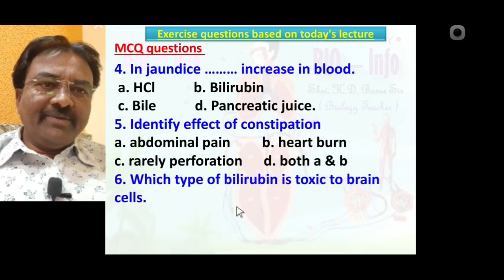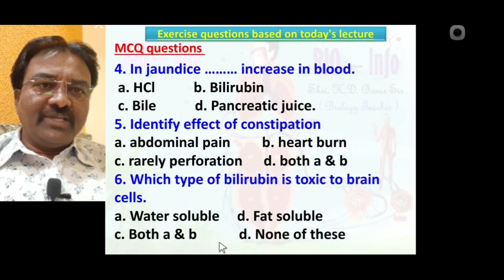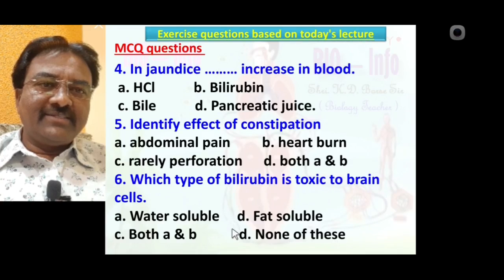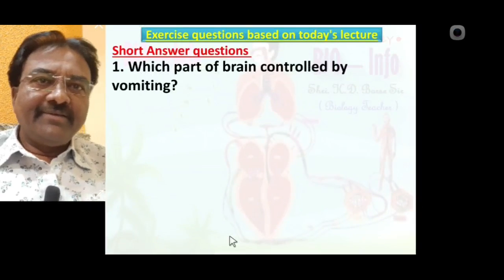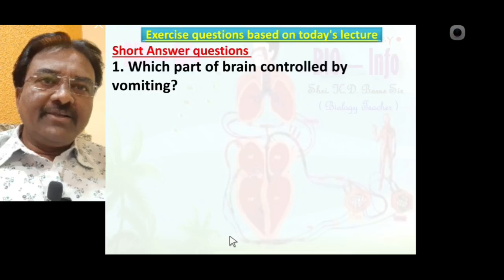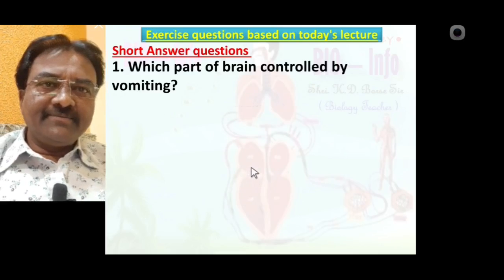Which type of bilirubin is toxic to brain cells? Water soluble, fat soluble, both A and B, none of these. Yes, the correct option is D, fat soluble bilirubin is more toxic to the brain cells. Short answer questions. Number 1. Which part of the brain controls vomiting? Yes, the medulla oblongata is the brain part that controls vomiting.